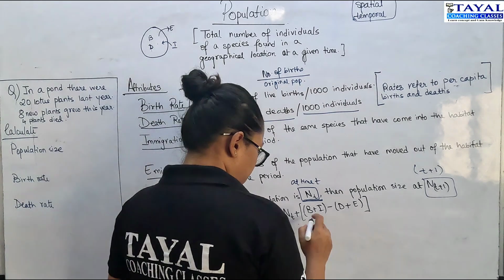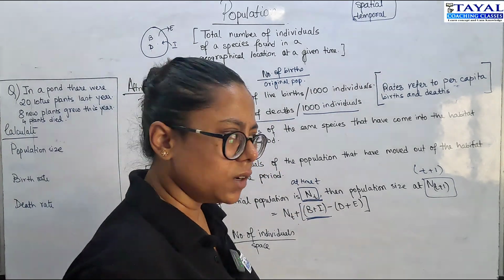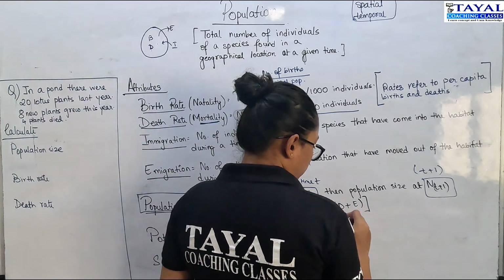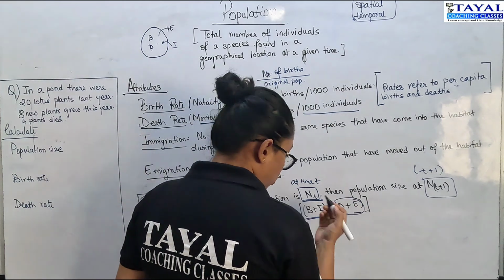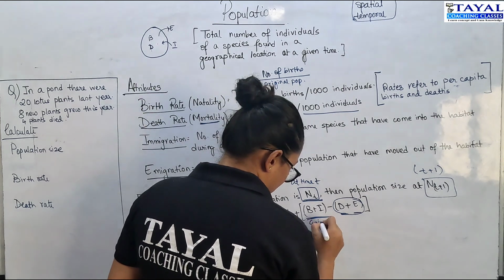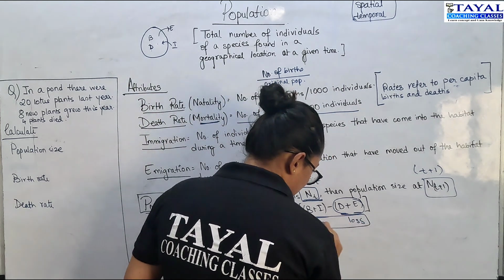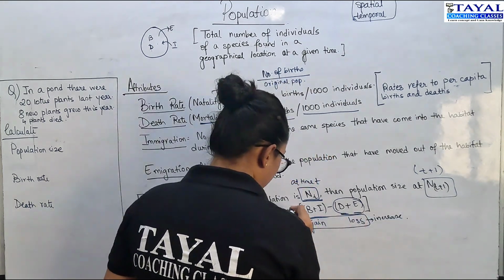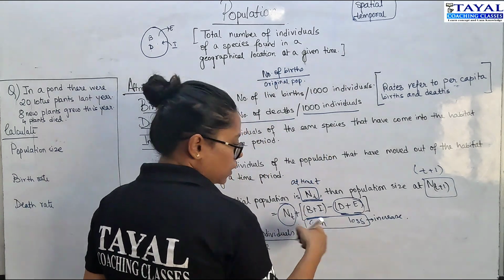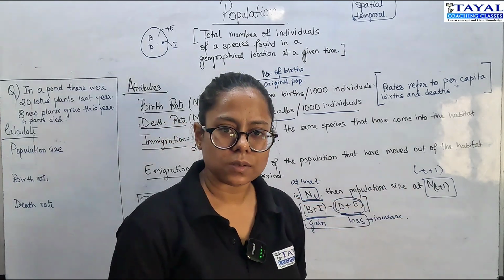The change will be the total births plus the total immigrants, minus the total deaths and the total emigrants. So the total amount of gain minus the total amount of loss. That's the net increase. If you add it to the original population, you get the final Nt+1 population, correct?